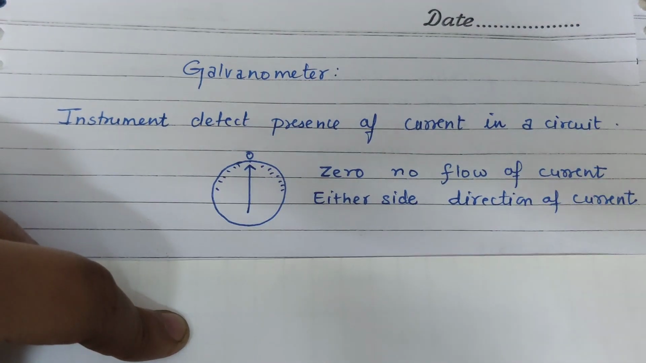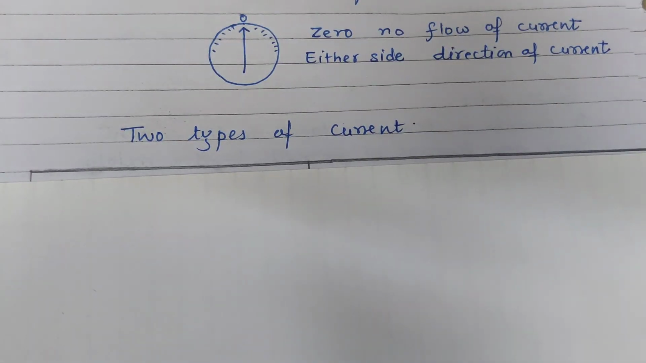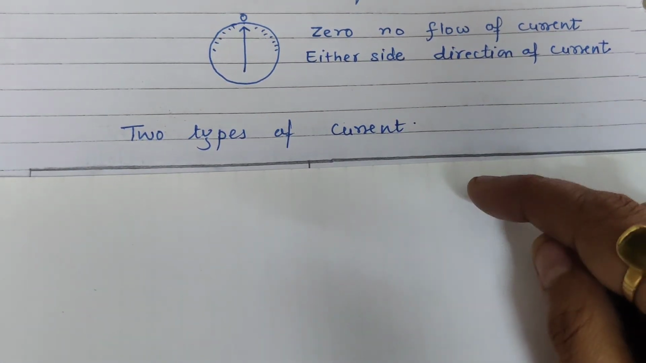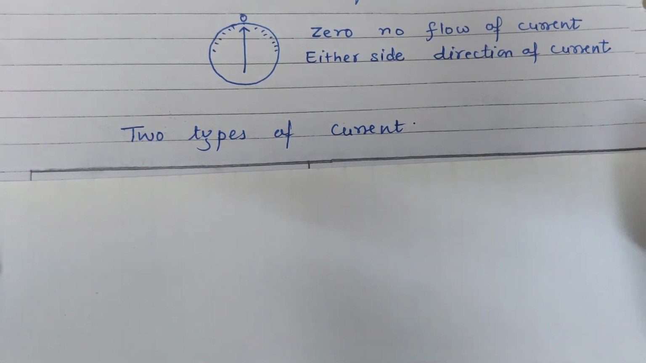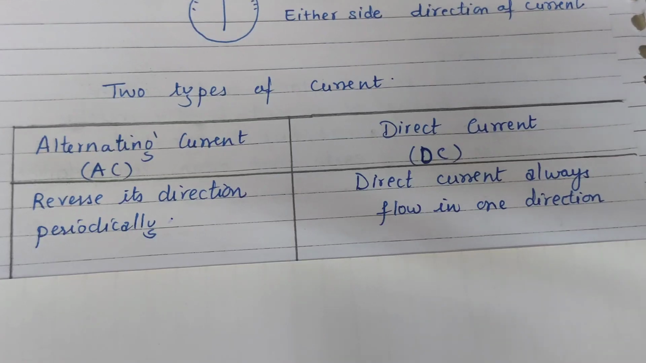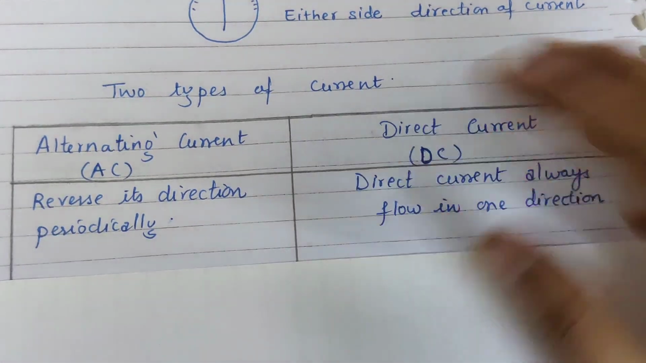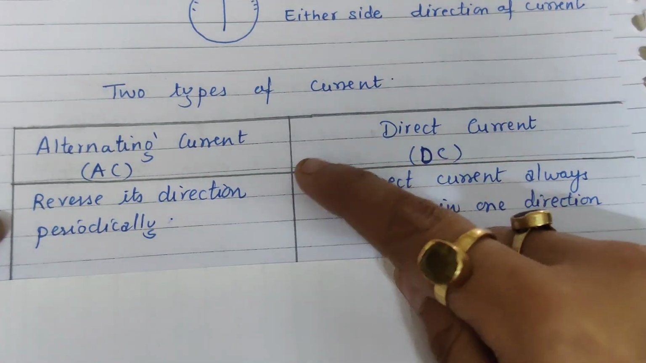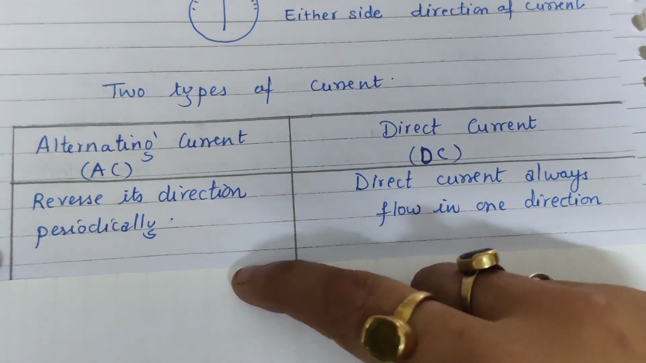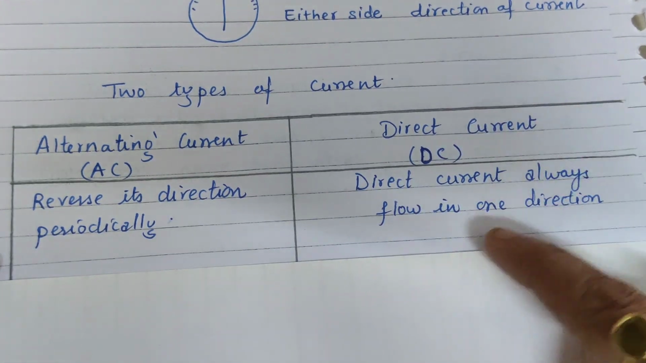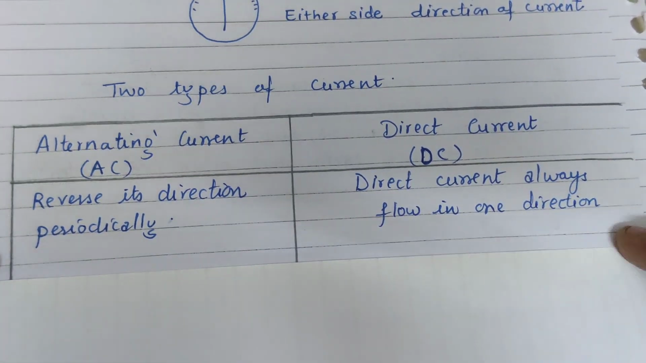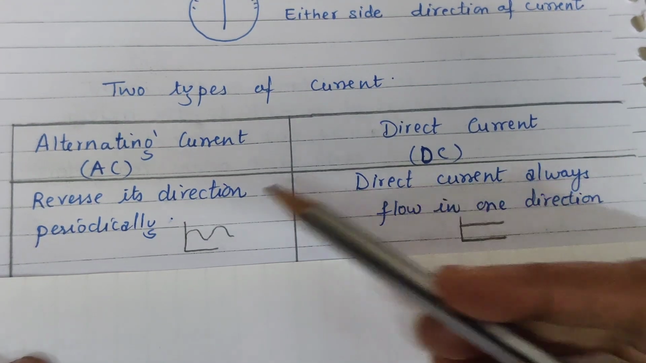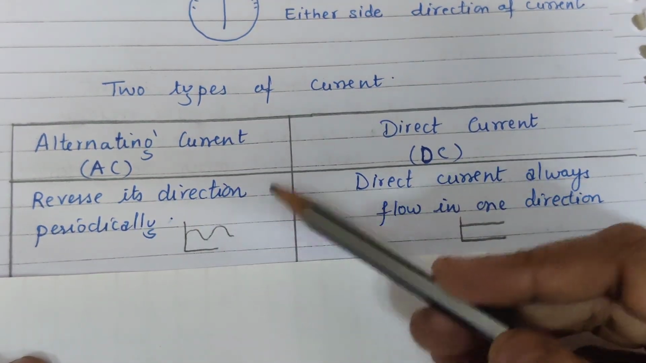Now the next very important topic: there are two types of current, AC and DC. The full form of AC is alternating current and DC is direct current. Sometimes it is framed in the form of a difference. What is the difference between alternating current and direct current? Alternating current reverses its direction periodically, whereas direct current always flows in one direction only.